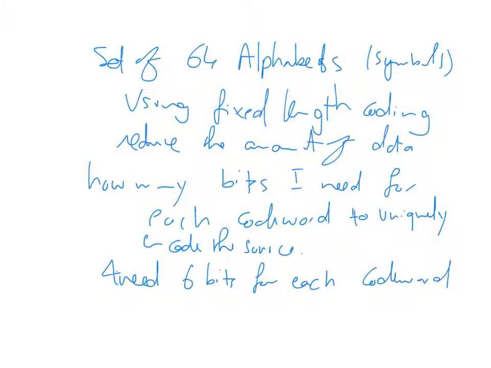So I'd say the first one with its probability, which is 6 times its probability, plus the second, 6 times its probability, and I'll end up with 6 times the sum of probabilities, which is 6. That's how you will get the average number of bits per symbol. So in this case for fixed length the minimum I can do, if I want to put it in an equation, is log to the base 2 of n, where n is the number of unique symbols, with a ceiling function.